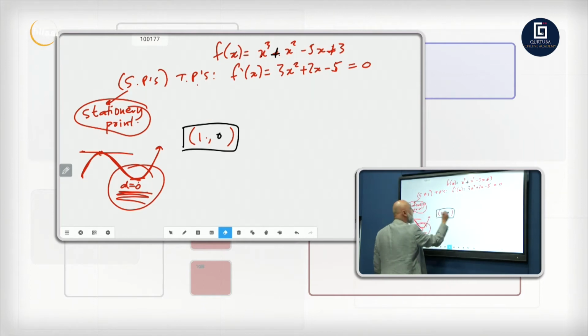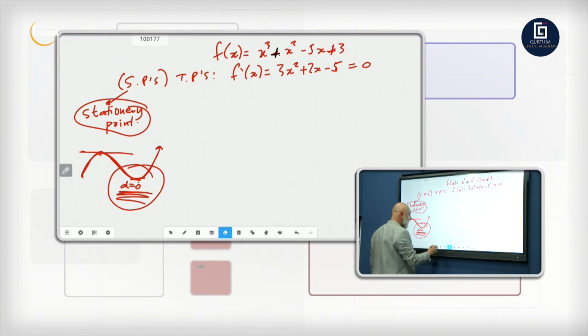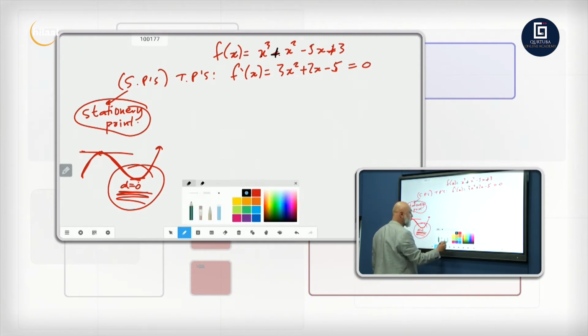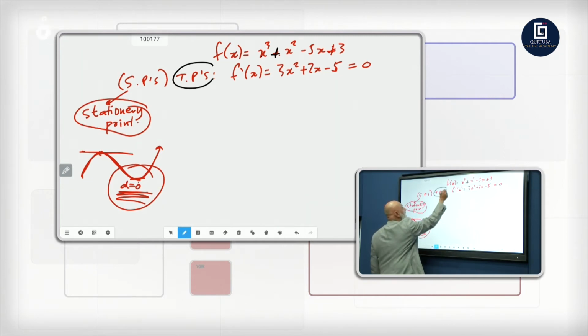Right, so that's all out. Let's now go and calculate the point of inflection. So now we found the turning points. When I write POI, what am I referring to? The point of inflection. And this is the time where we're going to be using the second derivative.